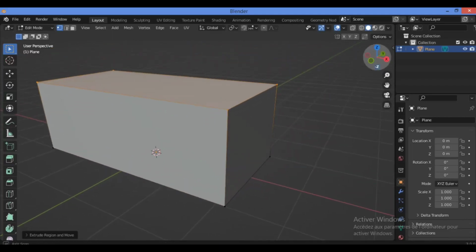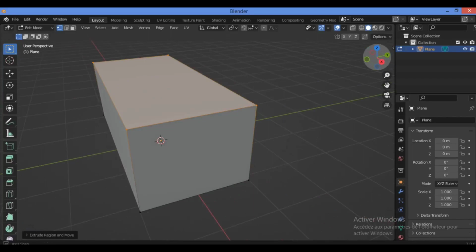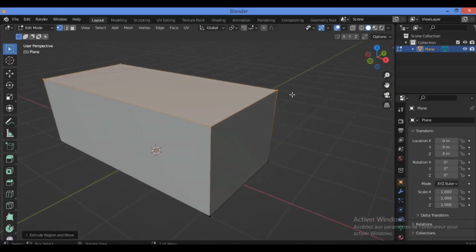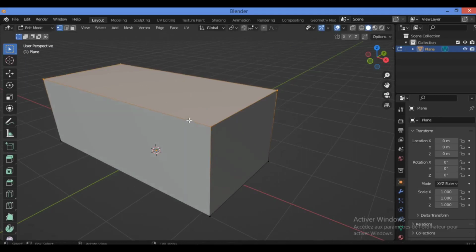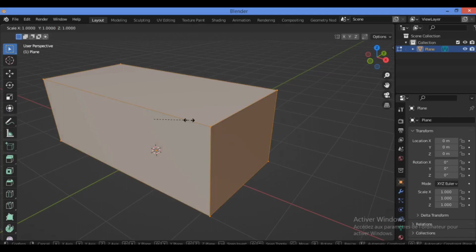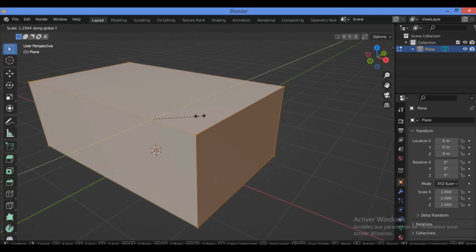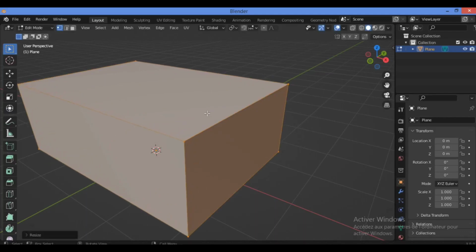So let's see what we have here. I think I should make it much bigger. So just scale it along the y-axis, hit S and the y-axis. Control Z to undo, because you have to select all, then S, then scale it along the y-axis, then drag in just a tiny bit because the house is much wider, I think.